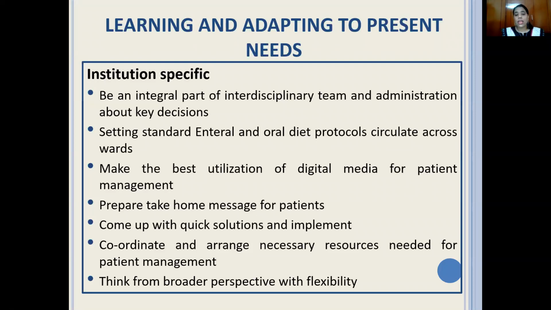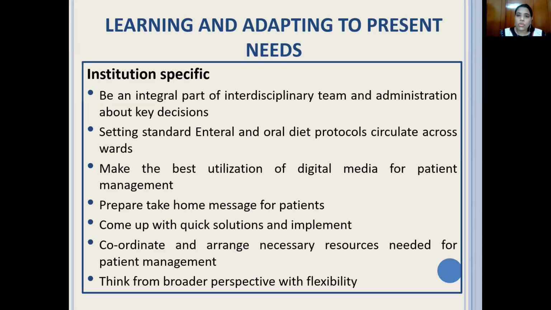If it's a small setup with a certain number of COVID patients being managed in the hospital, individual diet planning across the ward is still manageable. But when your bed strength increases to 1,000 or 1,200, you cannot reach each and every patient.